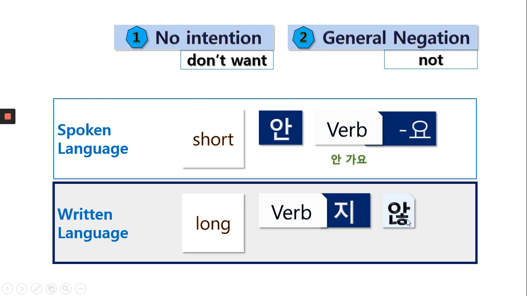So behind 않, what do we need? Final endings. Because this is a bright vowel, we put 아요. 지 않아요. So short form 안, and long form 지 않. So I don't go, 안 가요, or 가 plus 지 않아요. 가지 않아요.